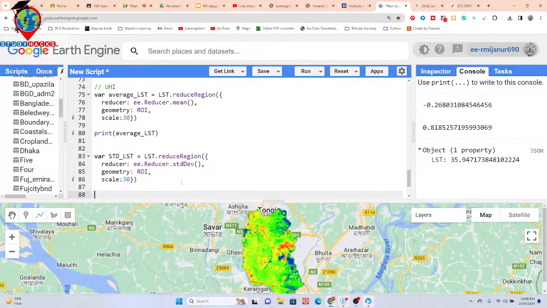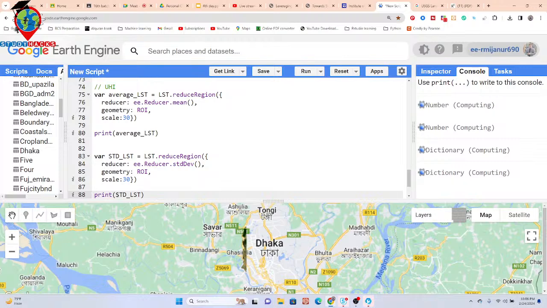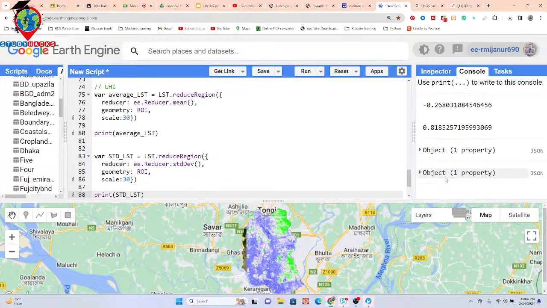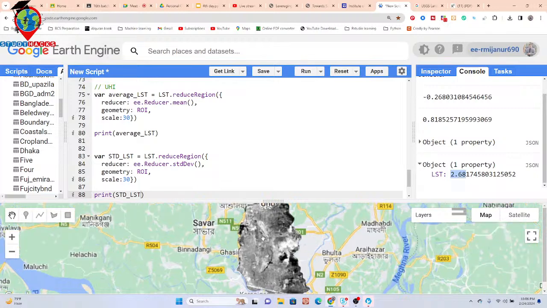So now just print that std LST, simply copy and paste here. This time it printed the value of the standard deviation of LST in Dhaka city. Now we can get this value, 2.68 degrees Celsius. It's the standard deviation value in Dhaka city.